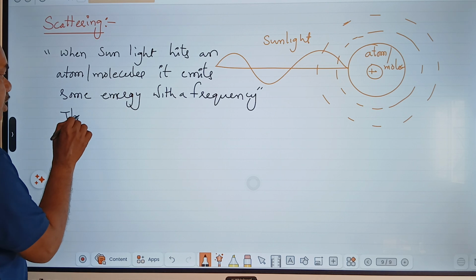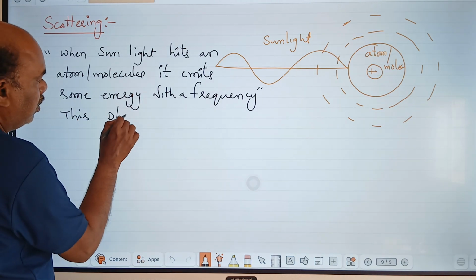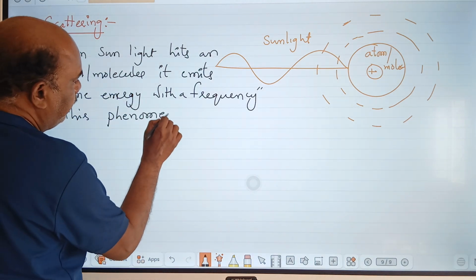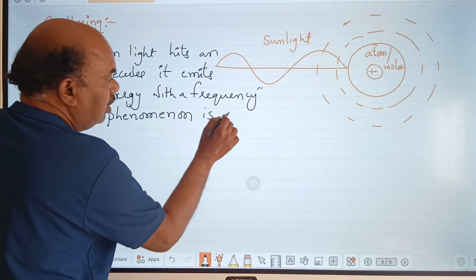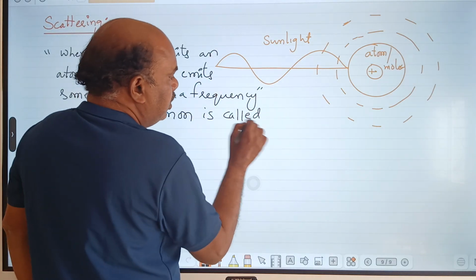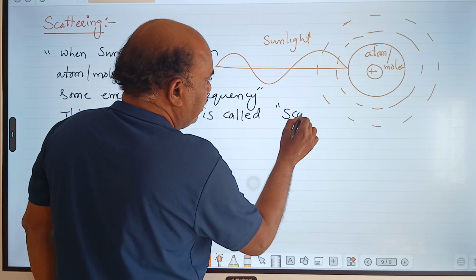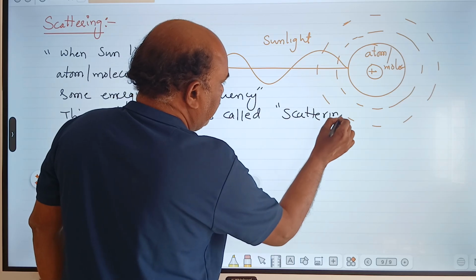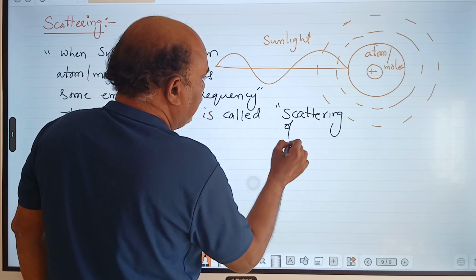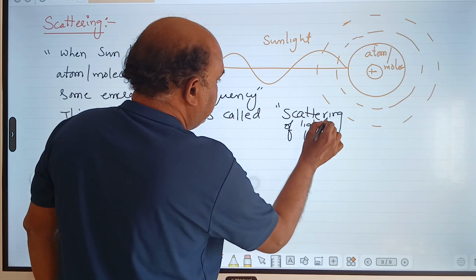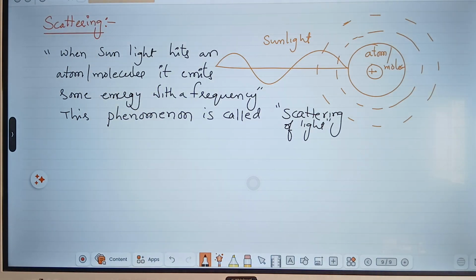This phenomenon is called scattering of light. Please note down here. This is the first one, the definition: when sunlight hits an atom or molecule, it emits some energy with a frequency, and this is called scattering of light.